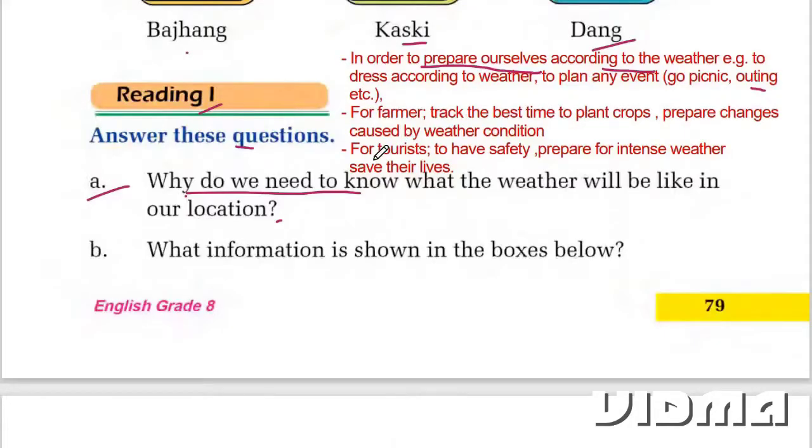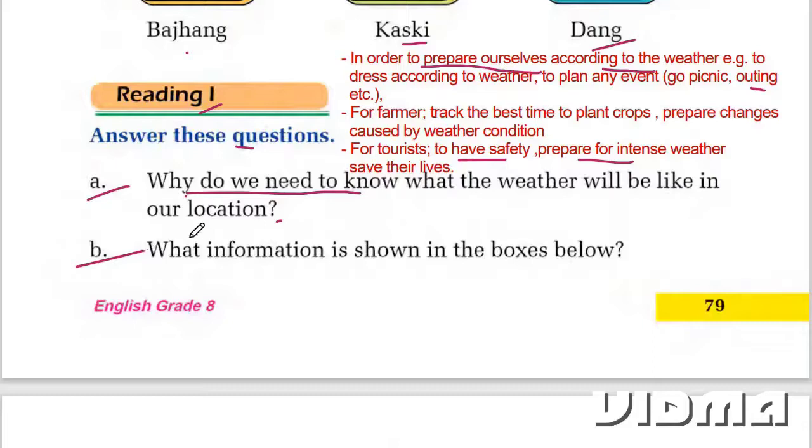If we are tourists, then we need to know about the weather condition in order to have safety. Like in order to prepare ourselves for intense weather, in order to save our lives, we need to know what the weather will be like in our location. There are several reasons.